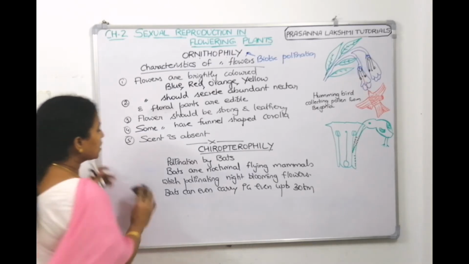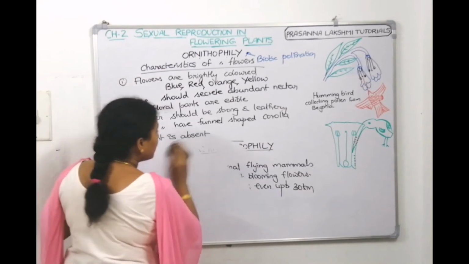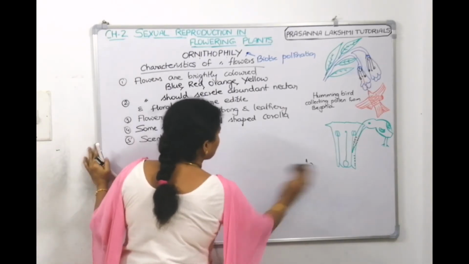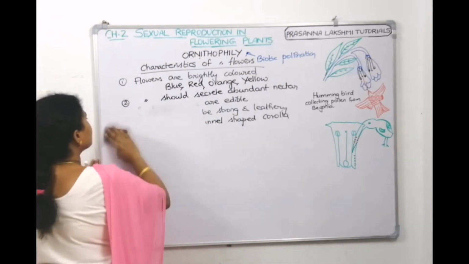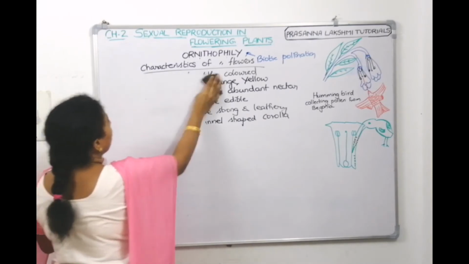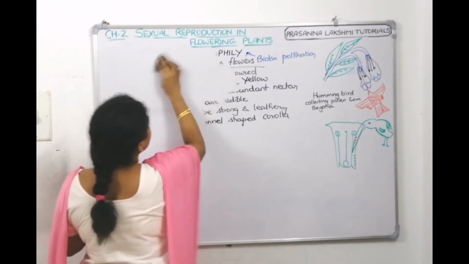So, we are talking about chiropterophily. Now, we need to see the characteristics of bat pollinated flowers.